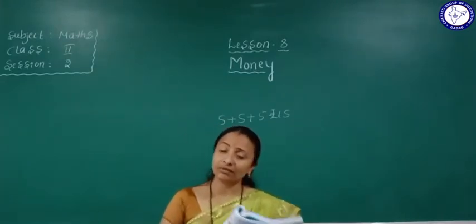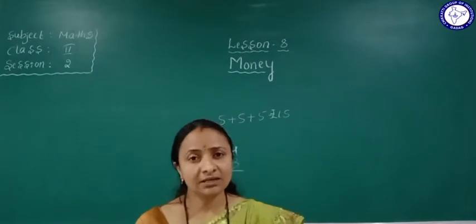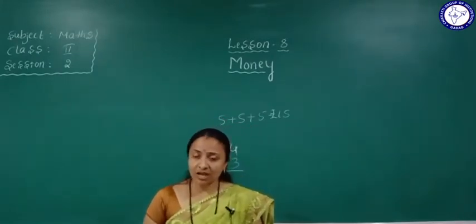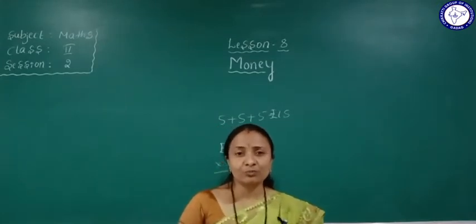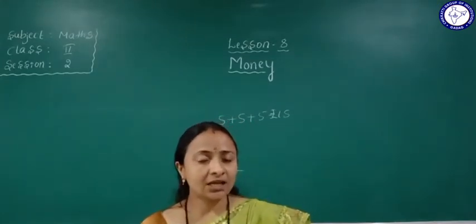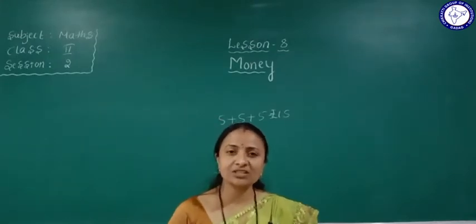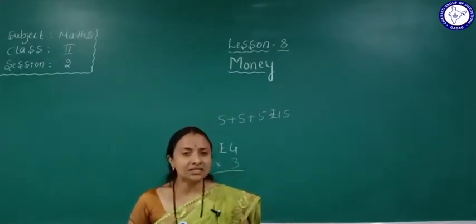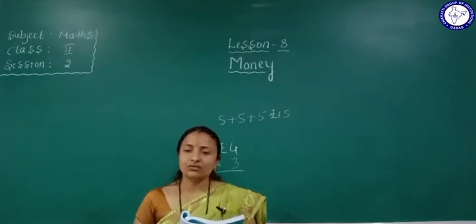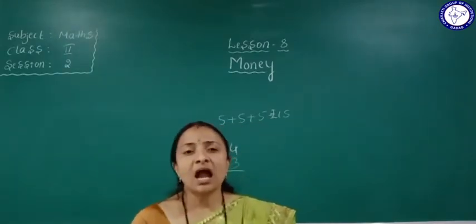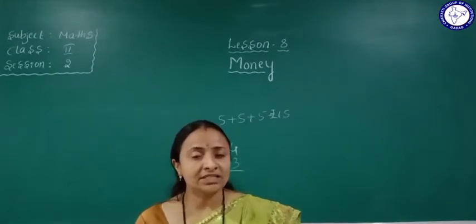So he returns the change. In 15 rupees, she takes 3 chocolates, and the price per chocolate is 4 rupees. She gives 15 rupees to the shop owner, and he will return the change.